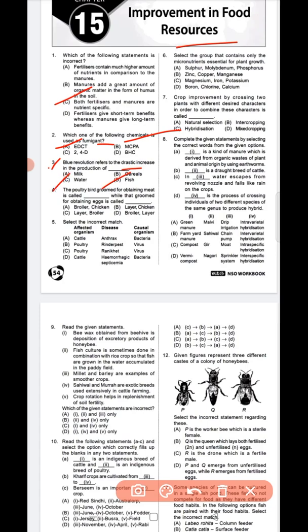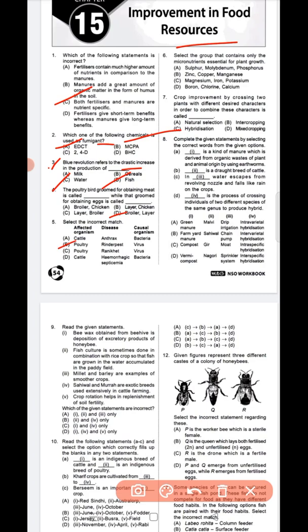Next, question number 4. The poultry bird groomed for obtaining meat is called dash, while the one groomed for obtaining egg is called dash. Question number 4, option D is the correct answer, that is broiler and layer. Next, question number 5. Select the incorrect match. So question number 5, option B, poultry, that is the correct answer.